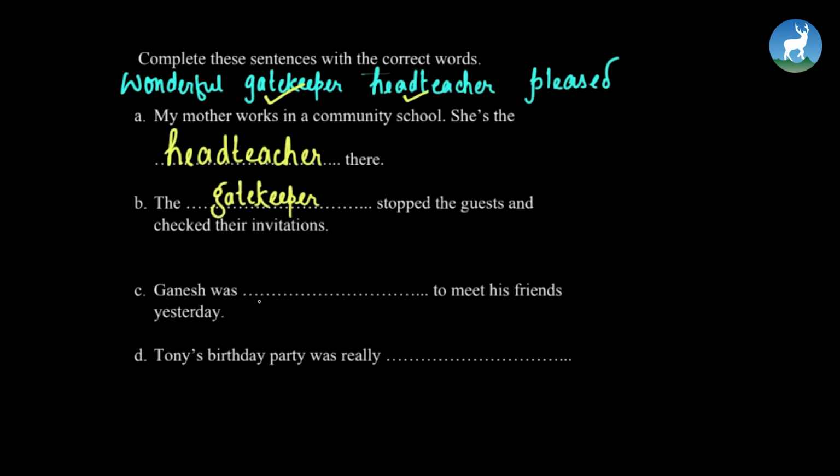Gatekeeper. Number C. Ganesh was dash to meet his friends yesterday. What do you think is the answer? We have two options left. Is it wonderful or is it pleased? Yes, he was pleased. And the last one. Tony's birthday party was really wonderful. And we did our job really, really wonderful, right?